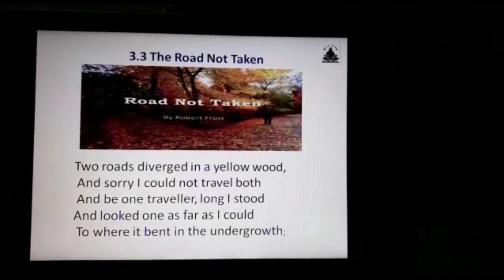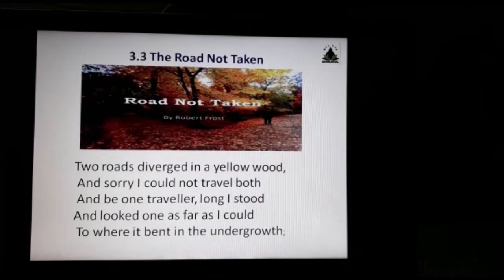Two roads diverged in a yellow wood, and sorry I could not travel both, and be one traveller, long I stood, and looked down one as far as I could, to where it bent in the undergrowth. Now, here the poet begins the poem by describing a point where he reached a fork in a yellow wood. He regretted the possibility of not being able to travel on both the roads.